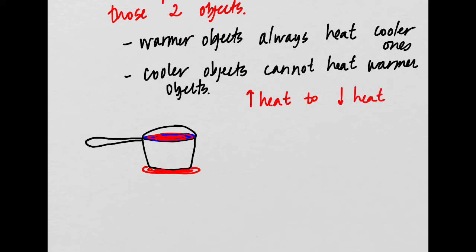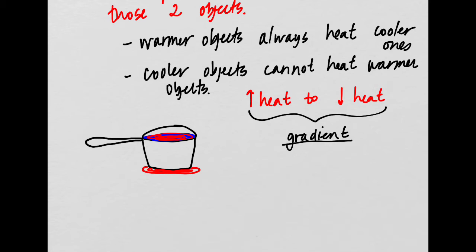This is an important thing, and we're going to see this over and over and over again in your study of science. This is called a gradient. The gradient literally just means areas of high, in this situation, heat to low heat.